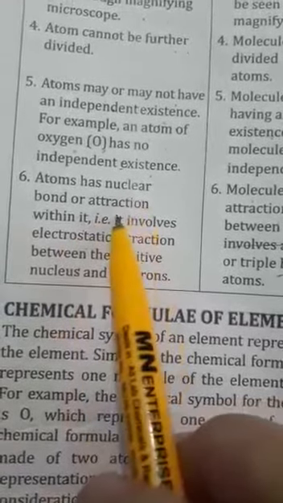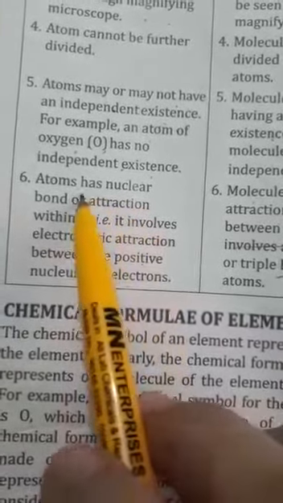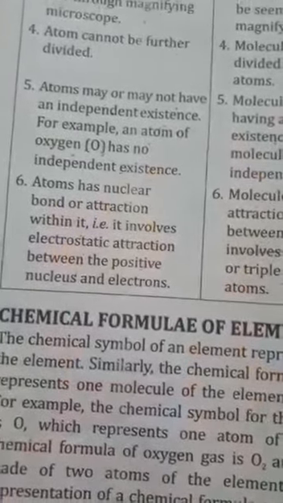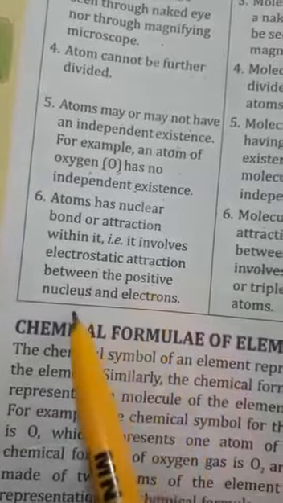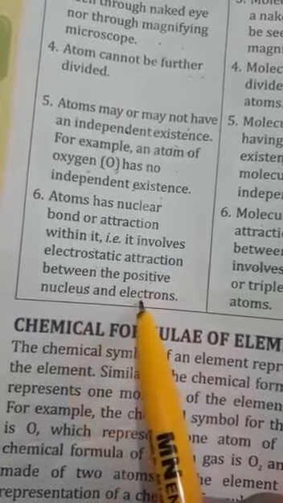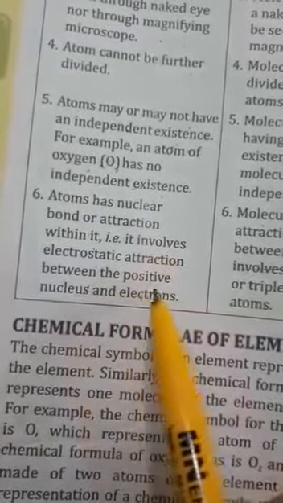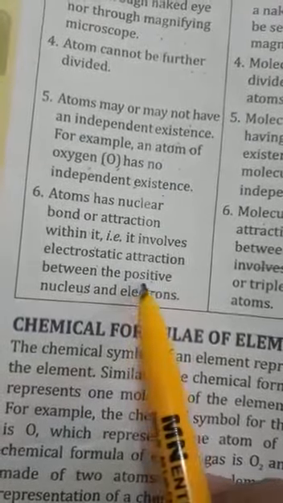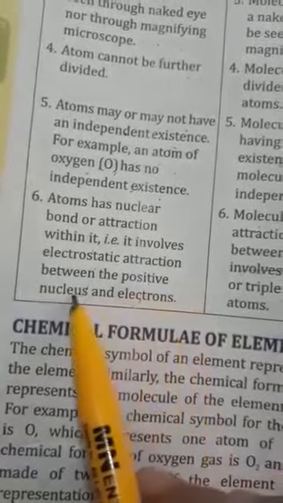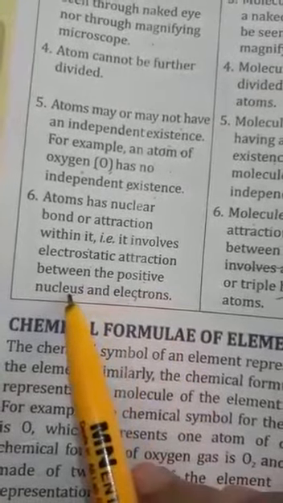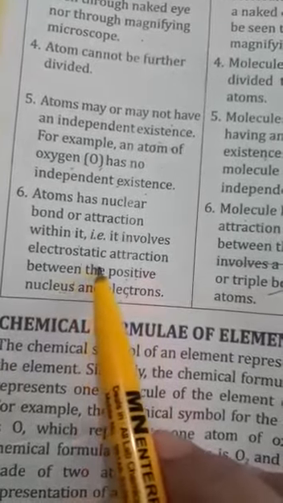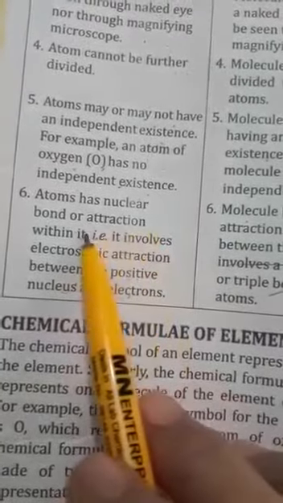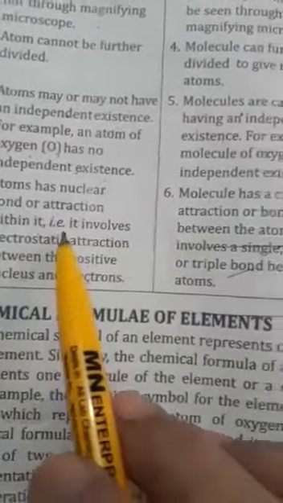Then the 6th point, atoms have a nuclear bond or attraction within. They have attraction, that's why electrons stay around the nucleus. That is, it involves electrostatic attraction between the positive nucleus and electrons. So due to their attraction, where is the attraction present? Between the positive protons inside the nucleus and the negatively charged electrons. Which type of attraction? Electrostatic. So that is due to the nuclear bond or attraction within.